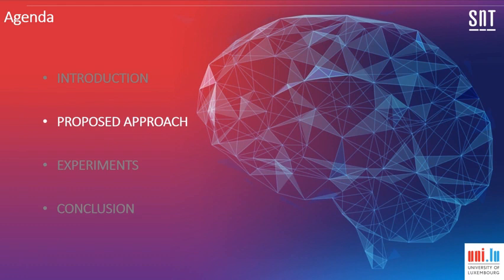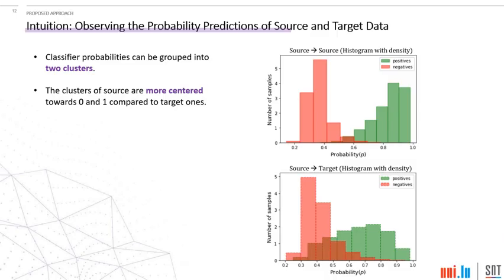In this section, I will detail the proposed approach. As a first step, we try to intuitively visualize the difference between source and target predictions in the context of multi-label image classification. As we can see in this image, in the histogram of the classifier probabilities for both source and target, two separate clusters can be visualized, one for positive labels that are present in the image and another one for the negative labels that are not present in the image.